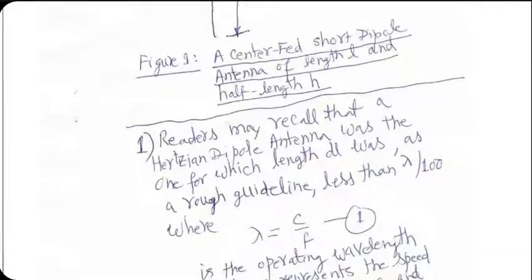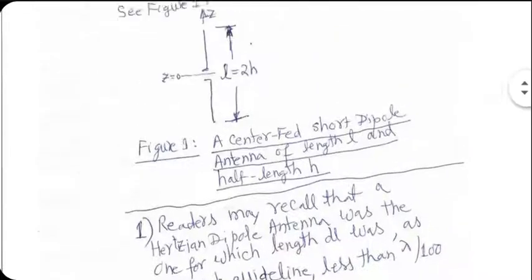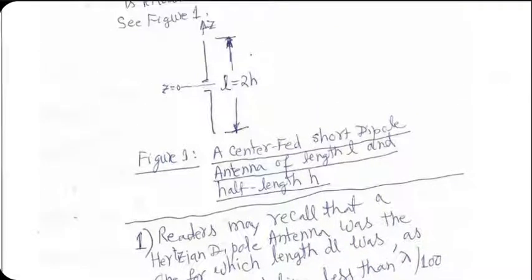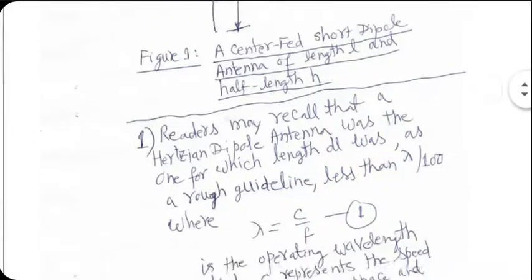Now, anyway, assuming that it's a short dipole, that means not too long and not too short in length, let's see how you handle the analysis. One thing is clear, that current along the length of the antenna can no more be assumed to be constant with z. The recommended assumption is that you assume linear current distribution. This is based on experiments as well as theoretical analysis.